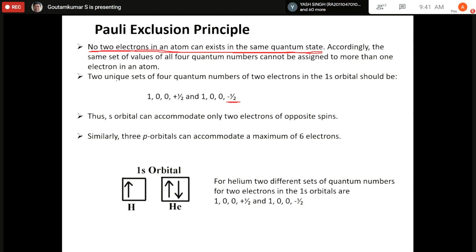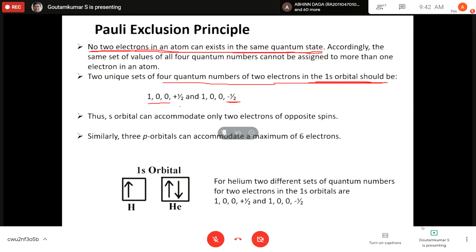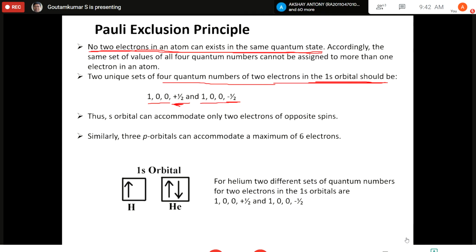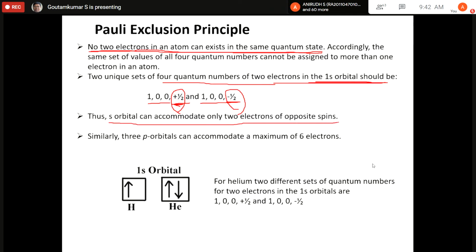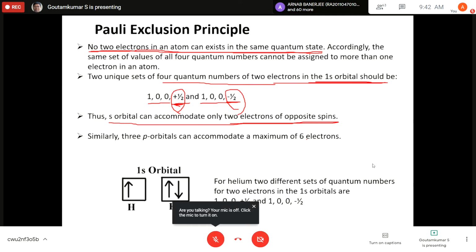If we talk about the 1s orbital, the n, l, and ml values are 1, 0, 0. So the 1s orbital can hold a maximum of 2 electrons, and then the spin quantum number should be different. All 4 quantum numbers cannot be the same, therefore the fourth one must be different, plus half or minus half. Thus, an s orbital can accommodate only 2 electrons with opposite spin. Similarly, 3 p orbitals can accommodate a maximum of 6 electrons.